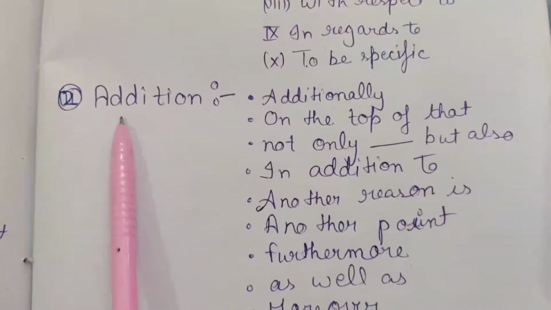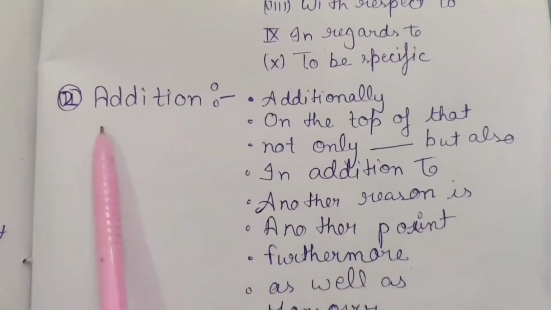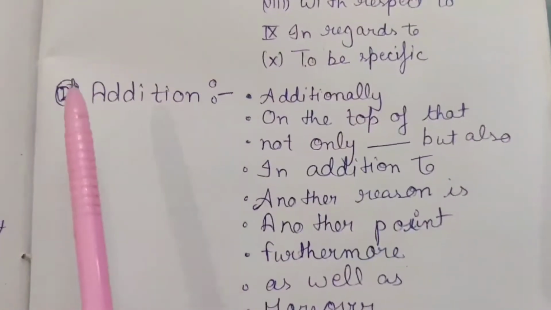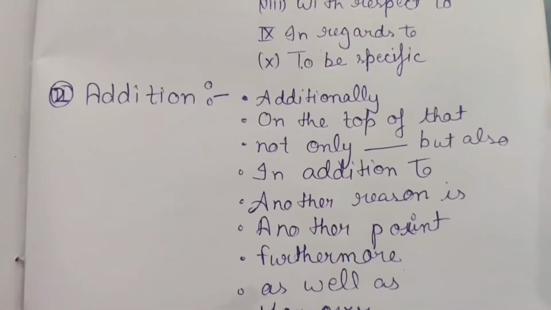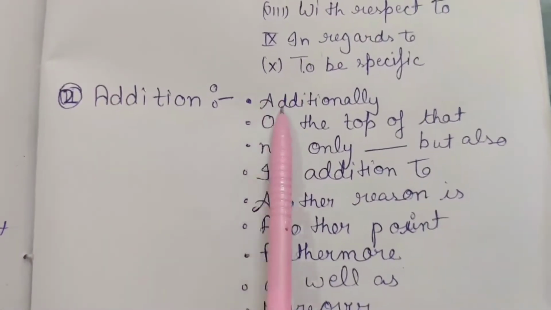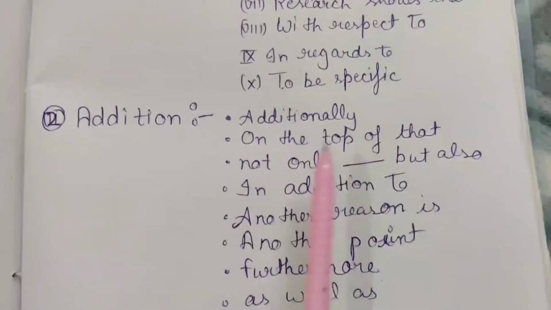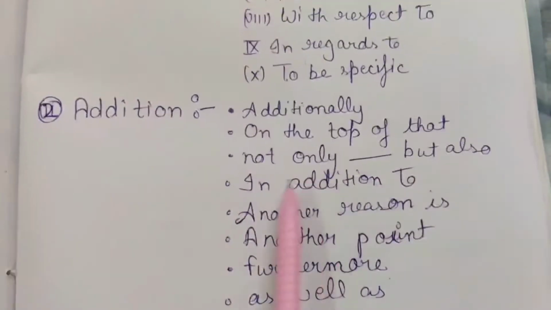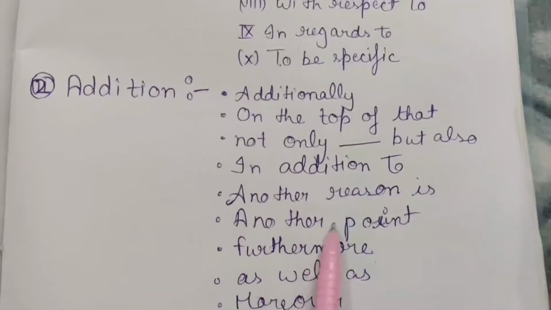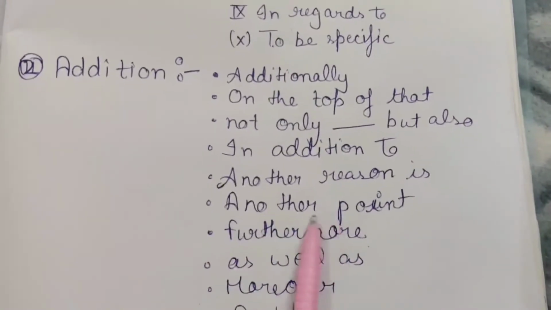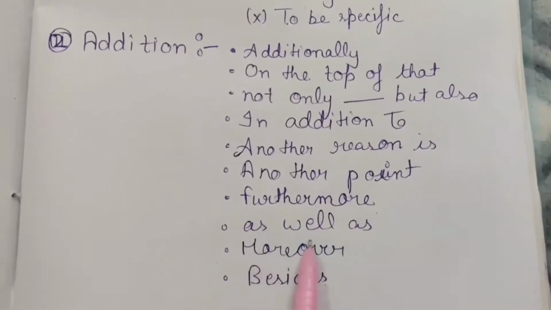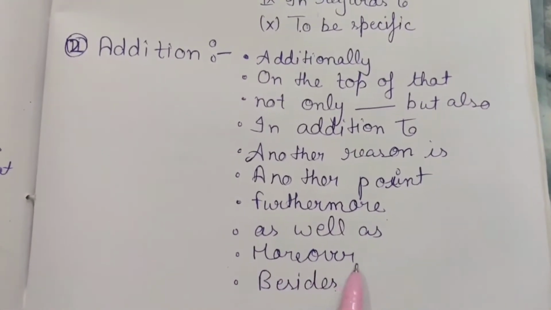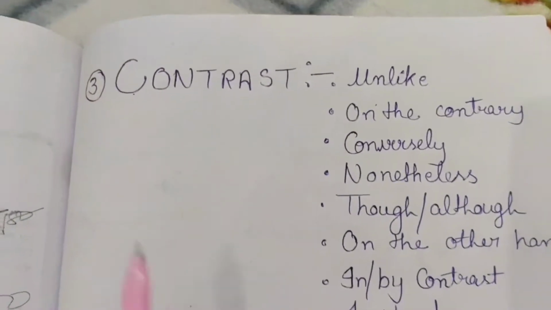Next one is addition. If you want to add a sentence in your essay, or if you want to add a sentence in your speaking as well: additionally, on top of that, not only but also, in addition to, another reason is, another point, furthermore, as well as, moreover, besides.